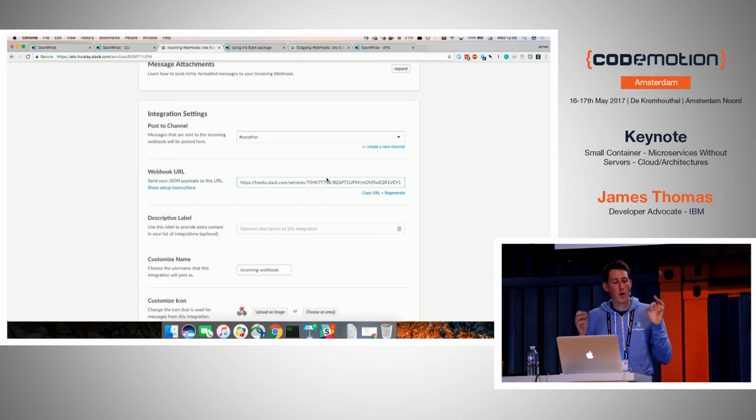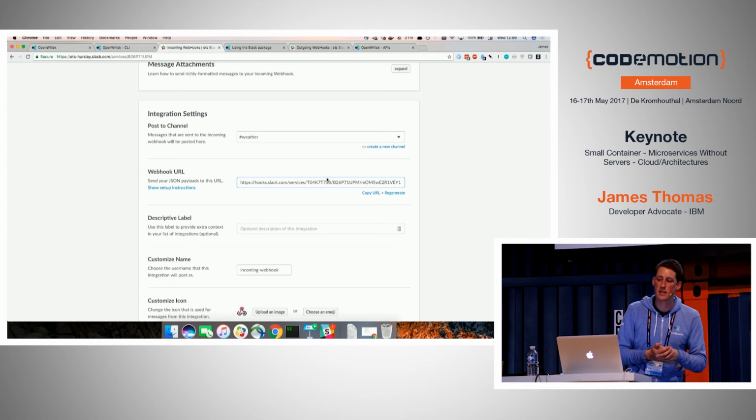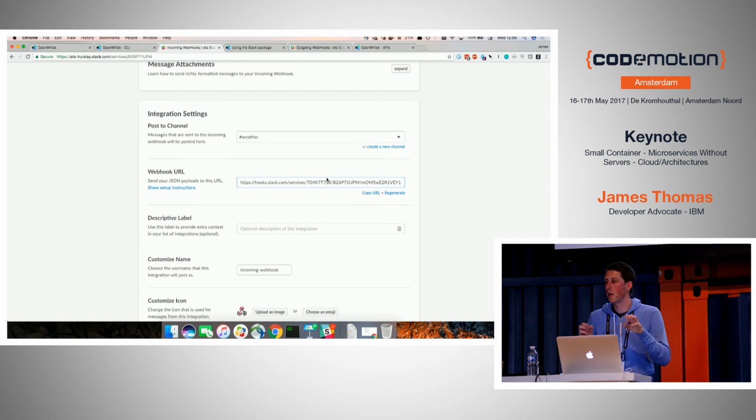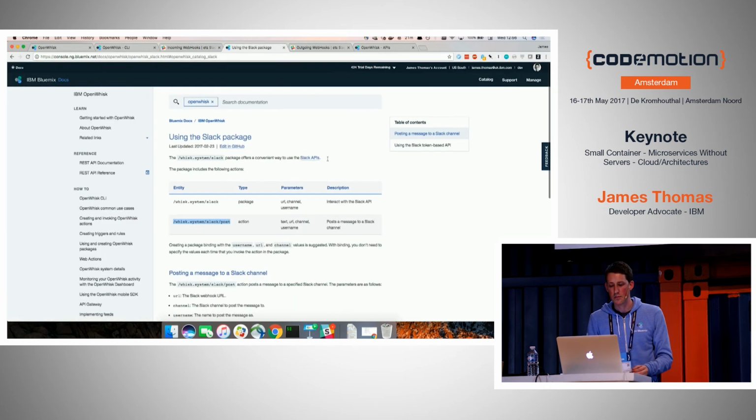Now, I could do this myself. I can write some JavaScript to be able to do that. But actually, I can use a feature of OpenWhisk called packages to make this even easier. OpenWhisk comes built in with lots of integration for third-party APIs and systems, meaning you have actions already deployed within the system that you can just invoke with some parameters rather than having to write the code yourself. So for example, there's a package for Slack that says I can post to a webhook just by calling this function and giving it some parameters.